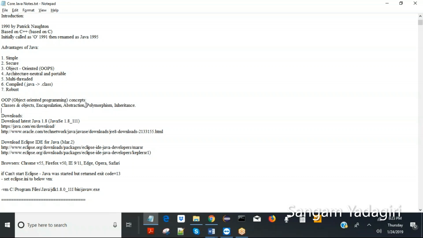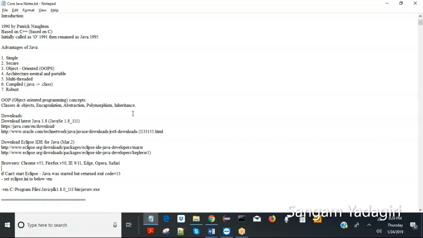And abstraction, mostly we don't use it directly, but I'll explain it momentarily, implicitly in the code. Polymorphism means appearing in many forms. So I'll explain this going forward again. And inheritance is like inheriting the features of the parent class and making use of them in the child class without having to redefine them. This will be useful in automation too, in the sense that we can create a base class and just use it as a parent class by extending it, so that we don't have to recreate them.